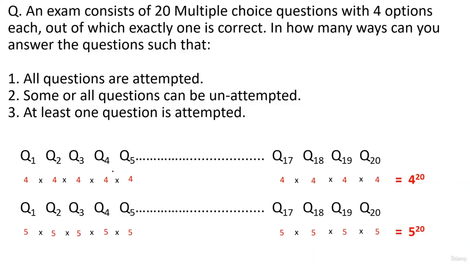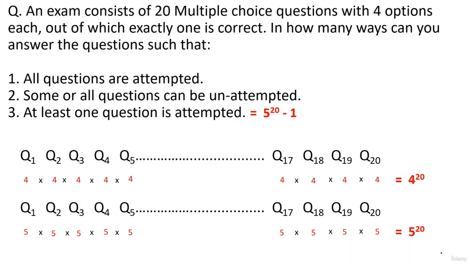Last question, at least one question has to be attempted. Now guys, in 5 power 20 there will be one particular case in which you'll be selecting the 5th option for all the questions. So for all the questions Q1 to Q20, you are marking the 5th option, that is not attempting it. That one case, what we do guys, is subtract it from 5 power 20. That will ensure that at least one question is attempted. So the final answer for this question is 5 power 20 minus 1.